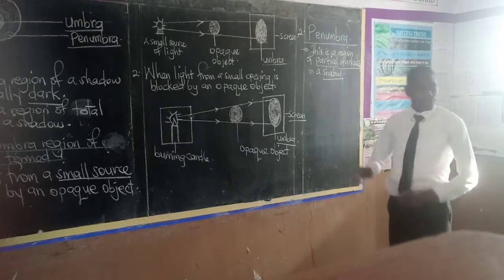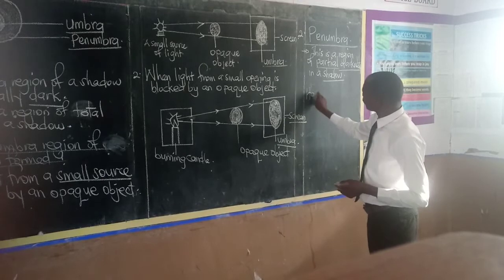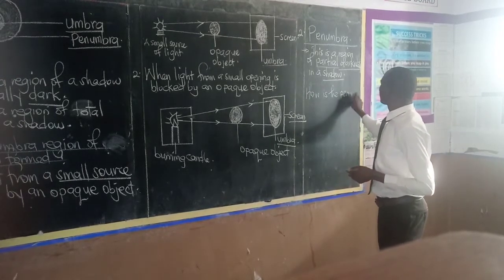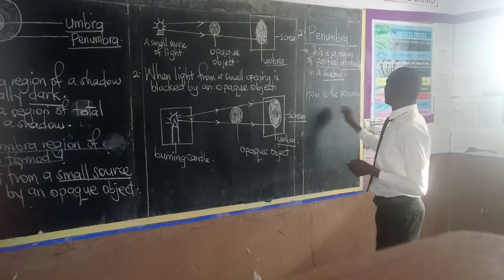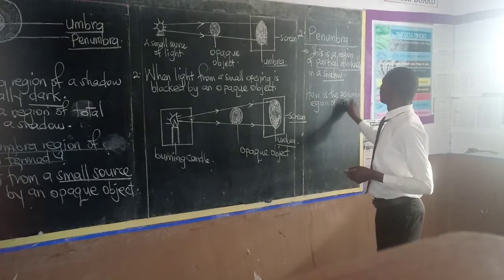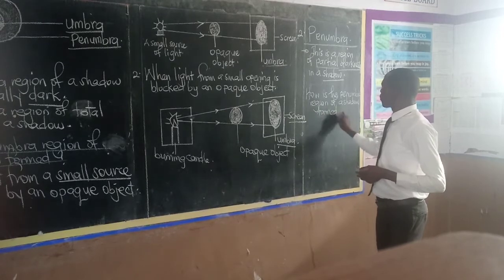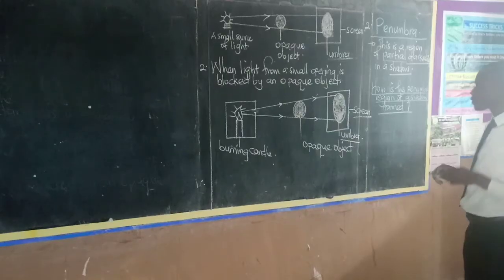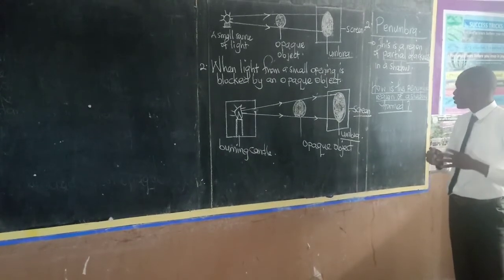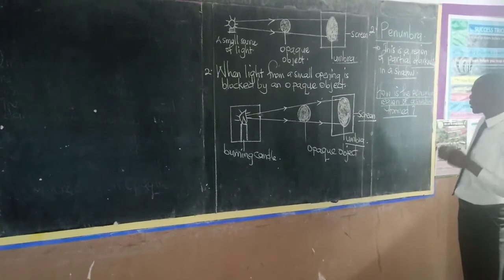Now, how does that region of the shadow come to be formed? In other words, how is the penumbra region of a shadow formed? So our question is, how is the penumbra region of a shadow formed?